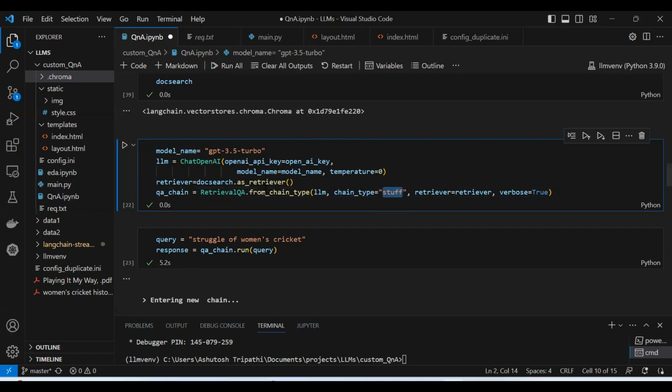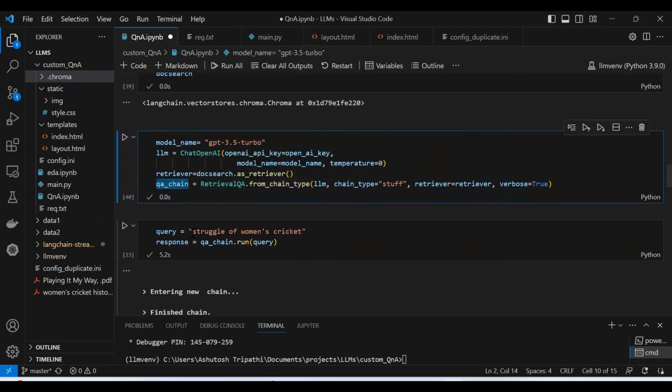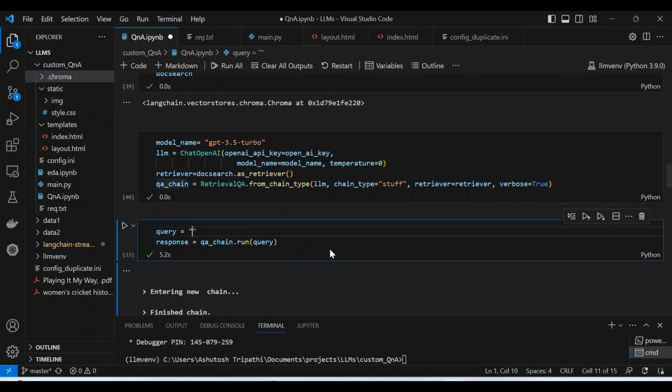And then of course the retriever, this is the retriever object we have created, and then verbose, which will show what is happening in the output, actually everything basically. Okay, so now if I just run this, I have created a QA chain object, and now I can pass the query. So here, I'm using the current affairs of 2023. So let me give some questions from there. Like who won the IPL 2023?